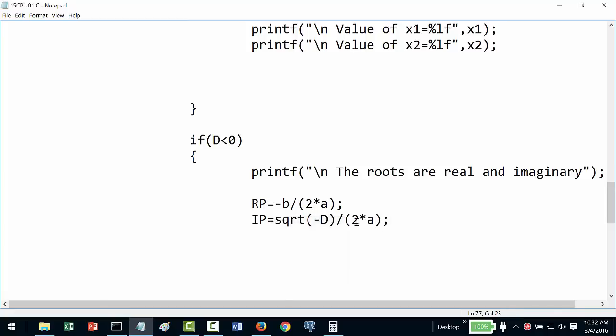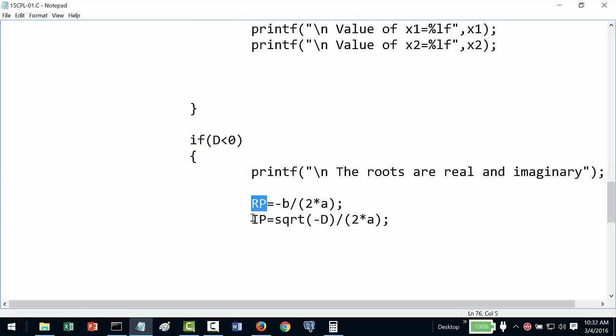Okay, so this is a little bit tricky. Once again I'll explain to you. My real part is minus b by 2 into a. My imaginary part is the square root of minus d. Why am I saying minus d? Because d is already negative. Correct? So minus of minus d becomes plus d, so that I will not have a problem with the square root function. Only in the display I will put i as a display, because the square root does not return an imaginary root. Okay, so that we have to look at.